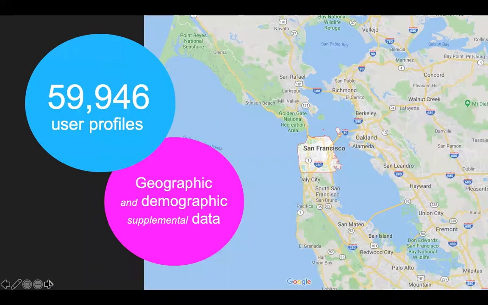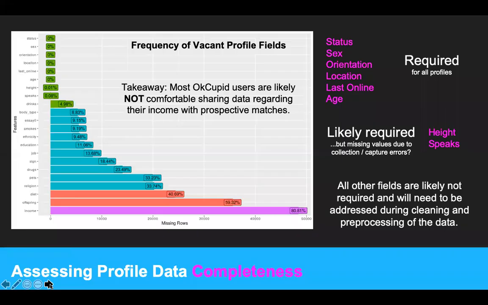We have a large and pretty rich data set with a total of 59,946 user profiles distributed over the San Francisco region. We also use supplementary data in our analysis, census data, location data, to examine how dating variables and users distribute geographically.